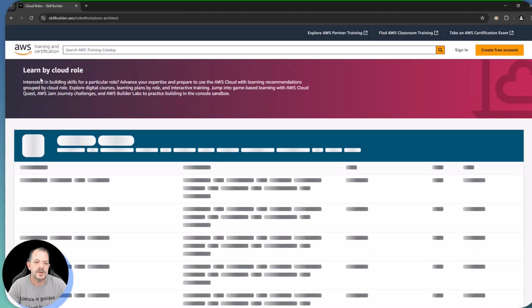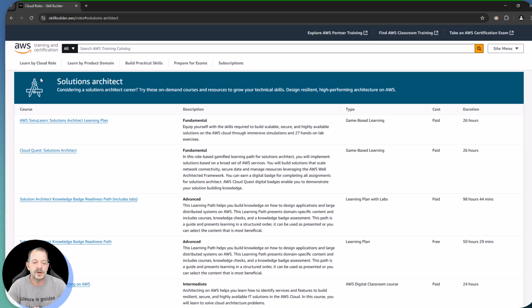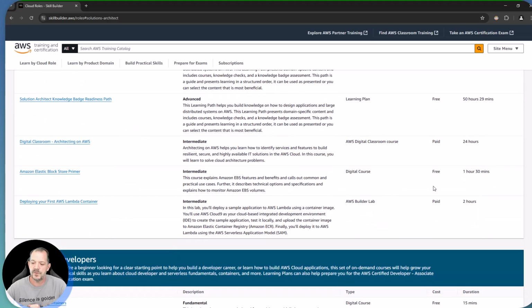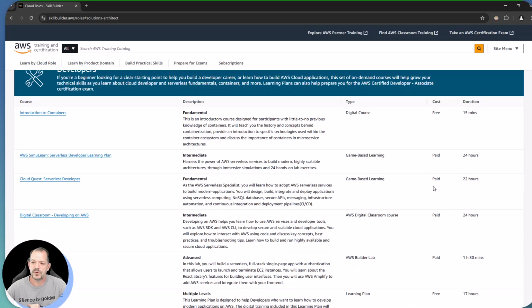Not too surprising, I'm going to get presented with a lot of different types of content that apply to the Solutions Architect space within AWS. We will see over here in this right-hand column that some of this stuff is paid, some of this stuff is free. All right. So as we scroll down this list, Introduction to Containers is free. Cool. We've got some game-based learning stuff we can see. We've got some digital classrooms. This is all stuff when we talk about that value proposition for, all right, well, what would I gain by paying a $30 per month subscription to SkillBuilder?